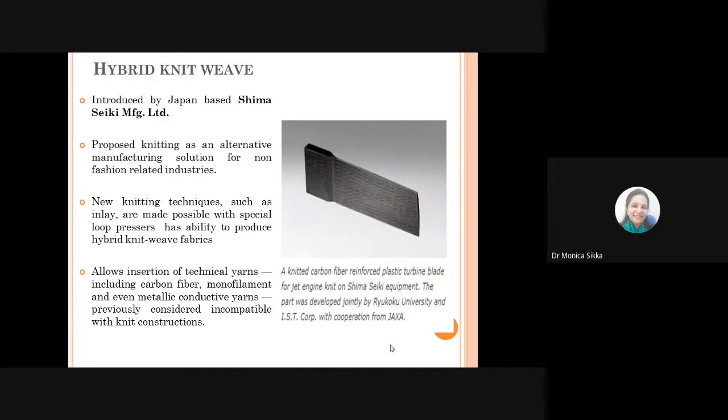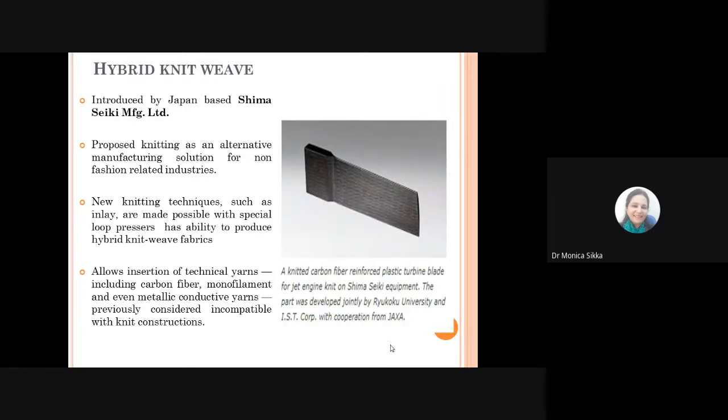So the initial use of this flat knitting machine for simply producing fabric for apparel manufacturing has been modified in a way that you can produce reinforced structures for industrial applications.